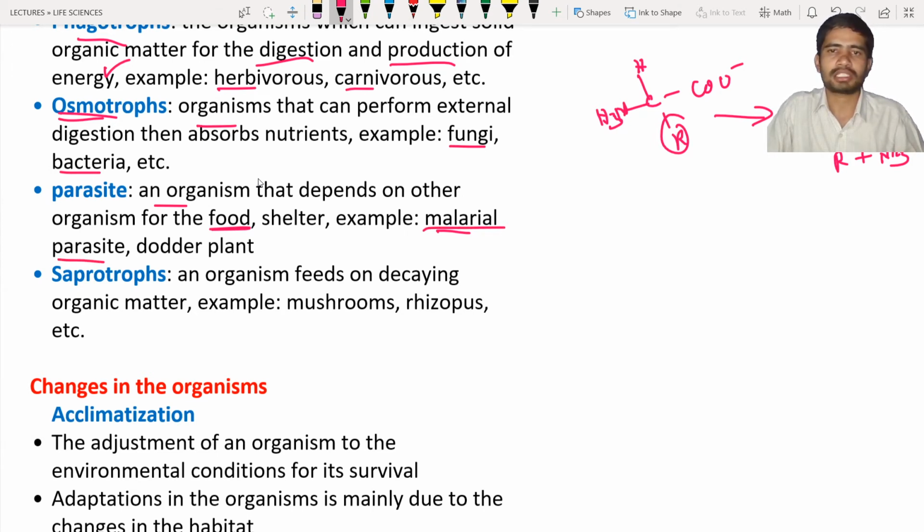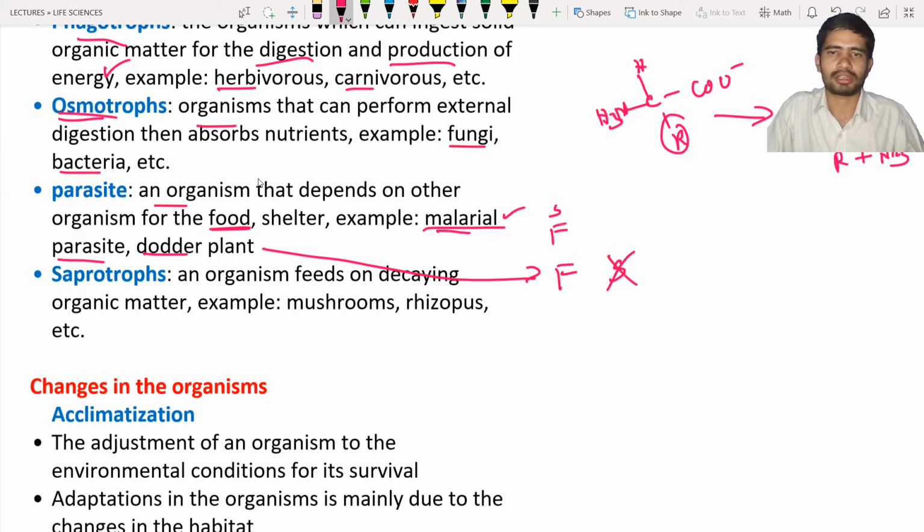That is in the case of animals. And what about plants? In plants you can see the dodder plant, or you can call it Cuscuta. This plant depends on another plant for food. Here the malarial parasite takes shelter plus food, but in this case the dodder plant takes only the food material, not shelter.